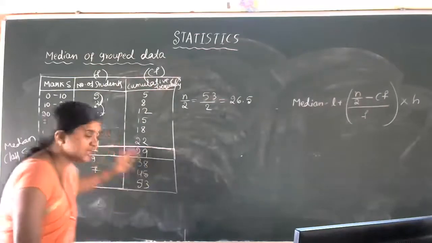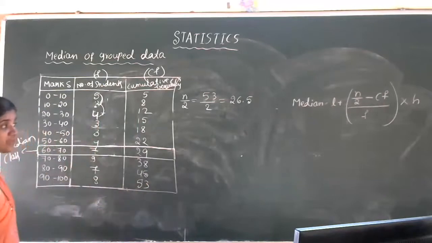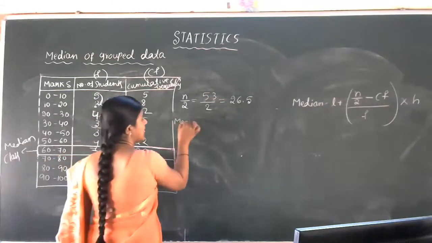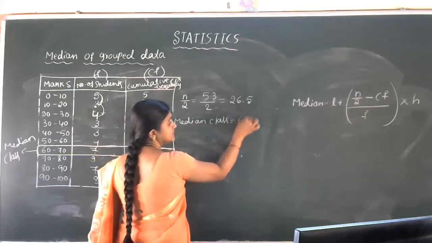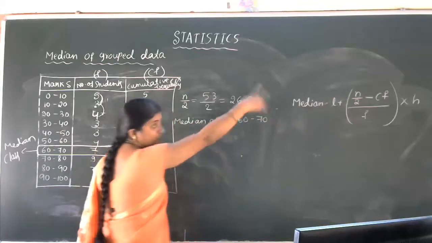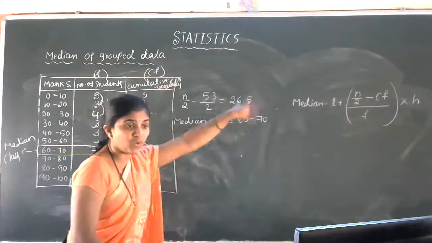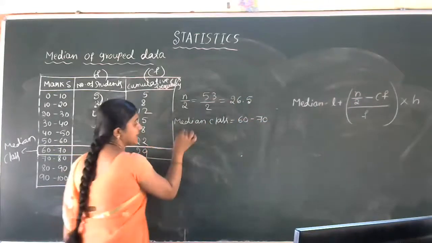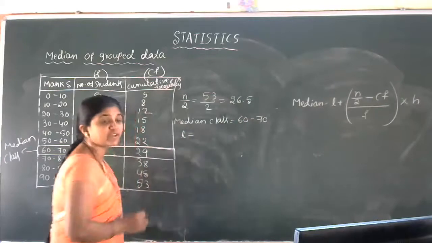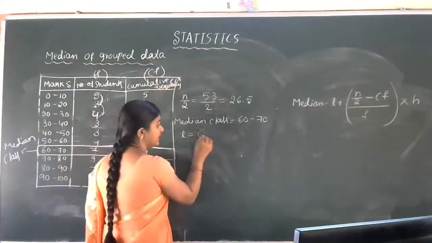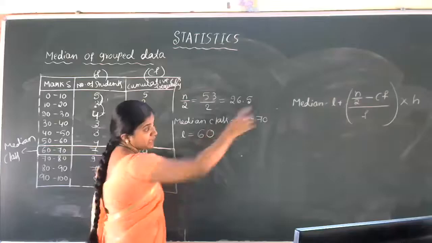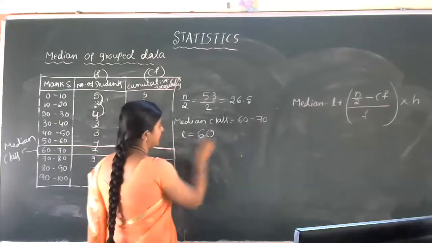Okay, median class is this one, 60 to 70. So now median class is 60 to 70. Now we have to list out what are all the data required for the formula. Let us mark L. L stands for the lower limit of the median class. Which is the lower limit of the median class? 60.